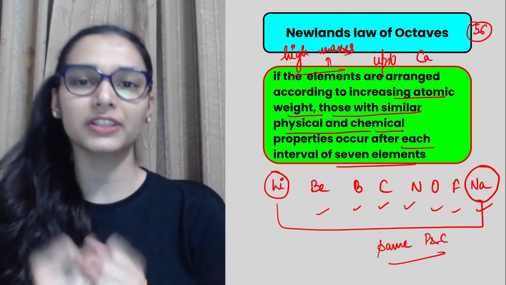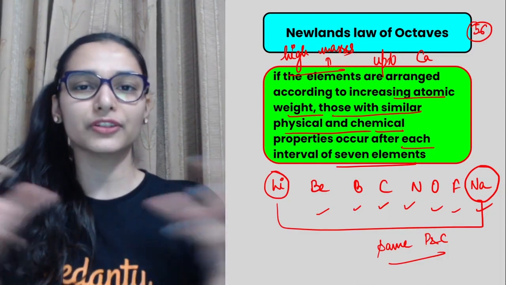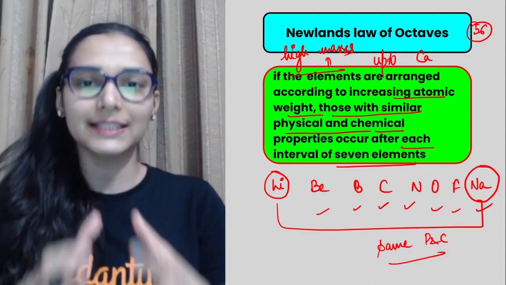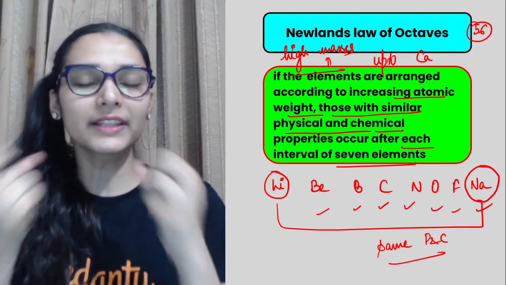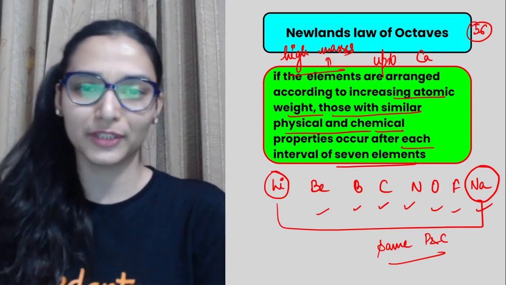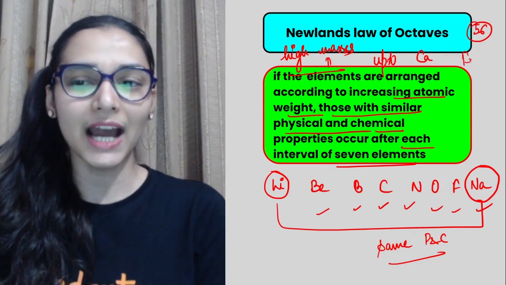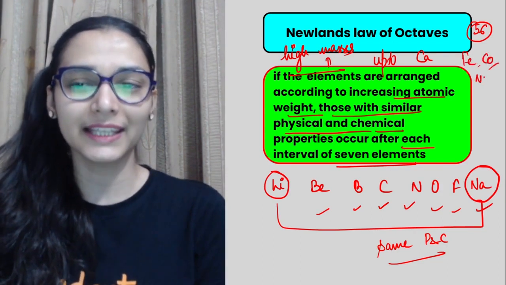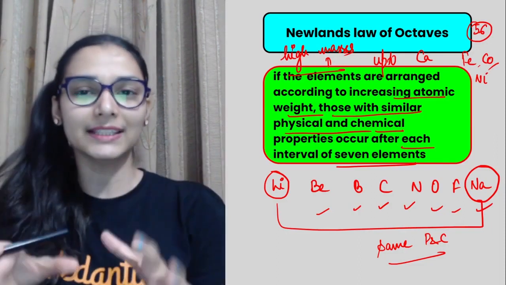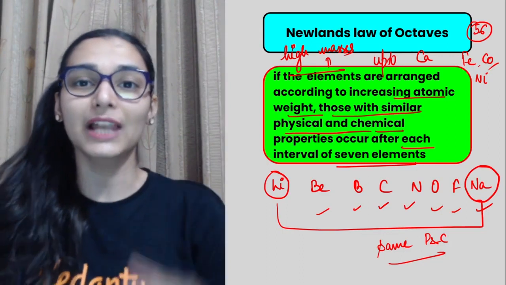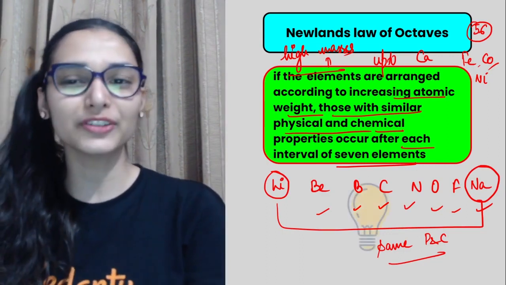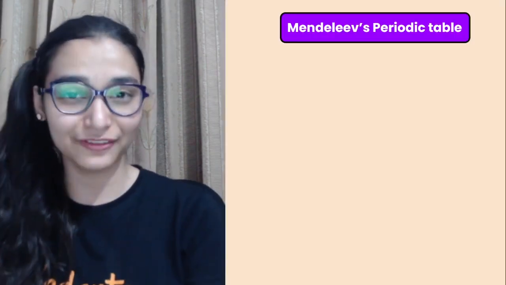और क्या limitations थे? There were certain elements which had different properties and they were kept together in the same column. There were elements which were similar in properties but they were kept far apart from each other. इसके best example है iron, कोबाल्ट, निकल. ठीक है, आयरन को अलग कर दिया था फ्रॉम कोबाल्ट एंड निकल, एंड एट द सेम टाइम कोबाल्ट एंड निकल वर प्लेस्ड विद द हेलोजेंस. देयर इज नो रिजेम्बलेंस, राइट? So remember this point. So this classification again failed.